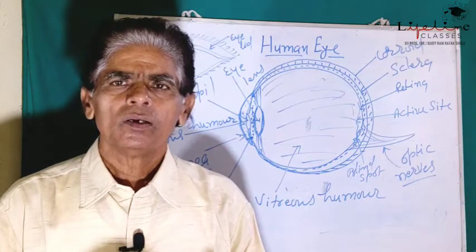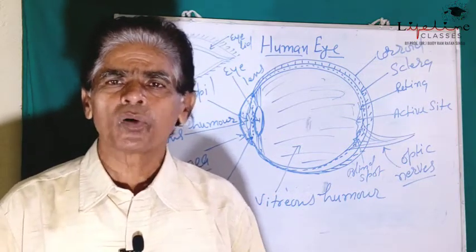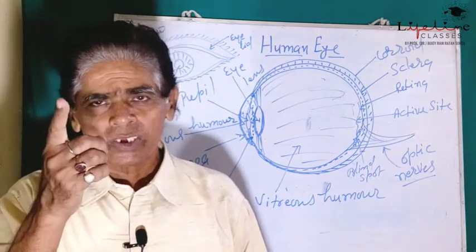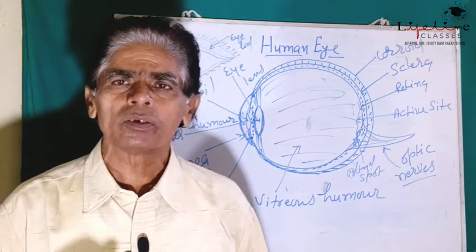In this case, the eye lens adjusts its focal length for the distant object whose image will always be formed at focus.